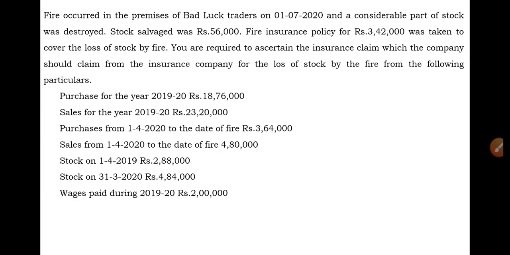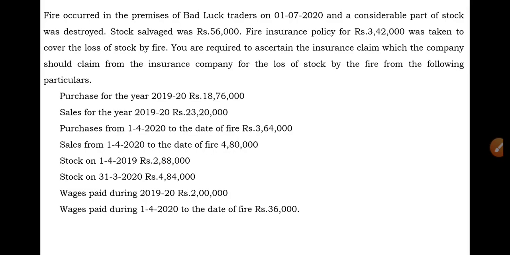So you should record this wages paid under the debit side of the trading account as a direct expense in step number 1. Okay. And next is wages paid during 1/4/2020 to the date of fire, rupees 36,000. See, again wages paid is given, but the time period is different. This wages is paid during 1/4/2020 to the date of fire, that is 36,000 rupees.